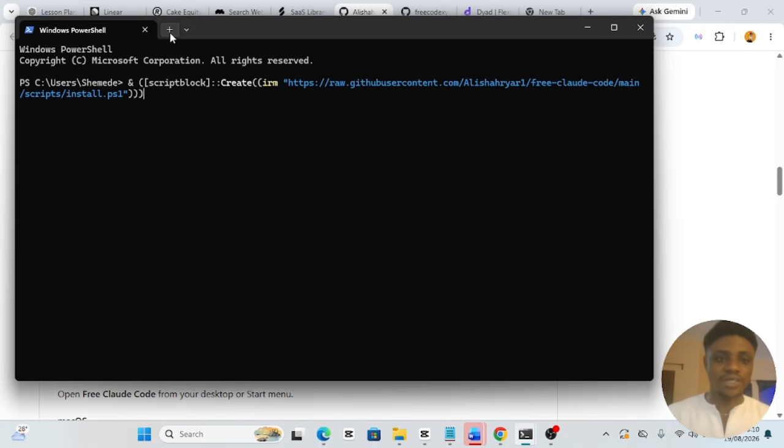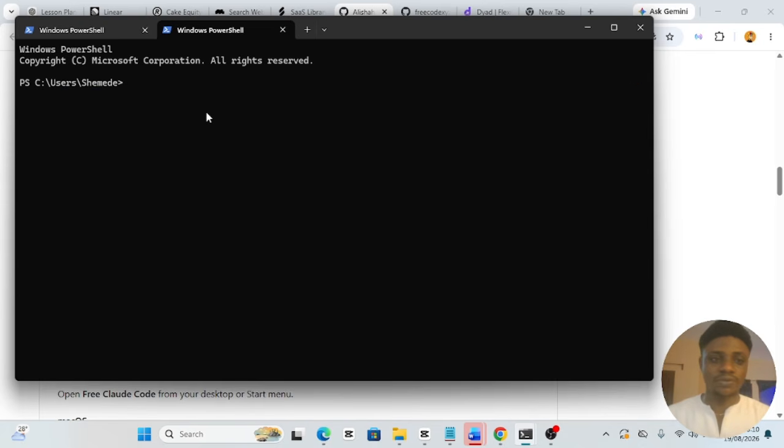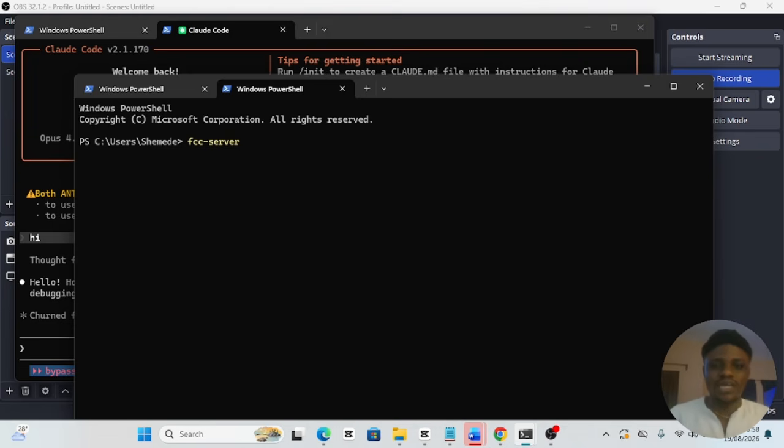Again, if you hit enter and you are done with everything, I'll go ahead and create a new PowerShell. The next thing you want to do is type FCC server. It's going to open up a server on your local host where you can configure the rest of the things needed. I'm going to walk you through how to configure them.